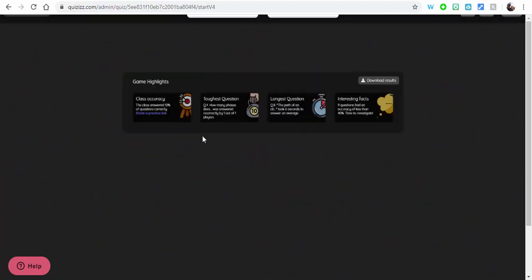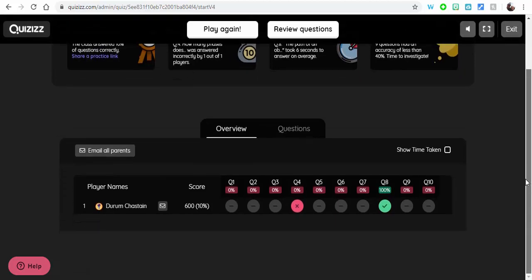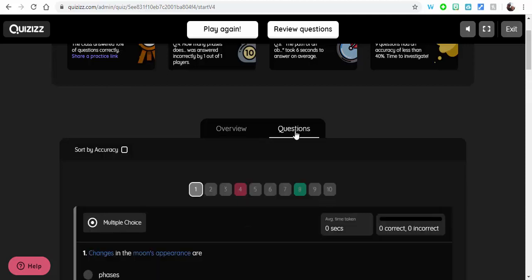Let that do that. And then as a whole group, it's really nice because you could share a practice link to practice this again. You could go ahead through and show the toughest question, the longest question, interesting facts. Now, there wasn't much going on here. And the reason why it isn't going 1, 2, 3, 4 is because I shuffled them. You can see it by questions, though.